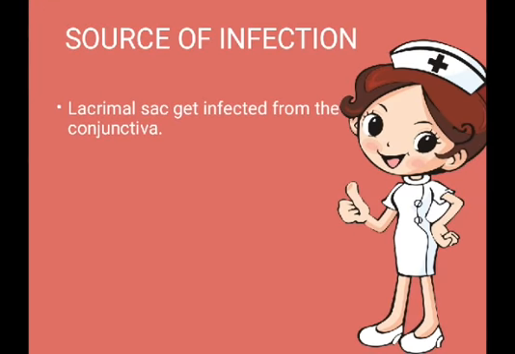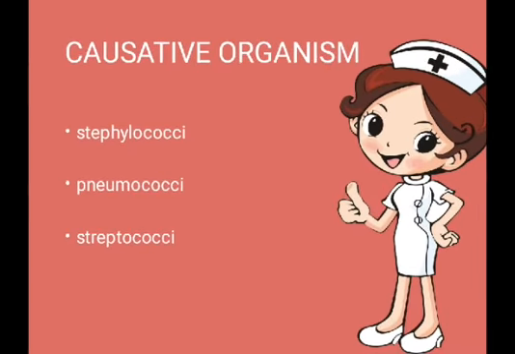Let's move to the next factor, which is source of infection. Now the lacrimal sac sometimes also gets affected from the conjunctiva. Infection takes place in the conjunctiva, but the lacrimal sac also gets infected from that. So in this way it becomes a source of infection. Next one is causative organism. We have three types of organisms. First one is Staphylococci, second one is Pneumococci, and the third one is Streptococci.